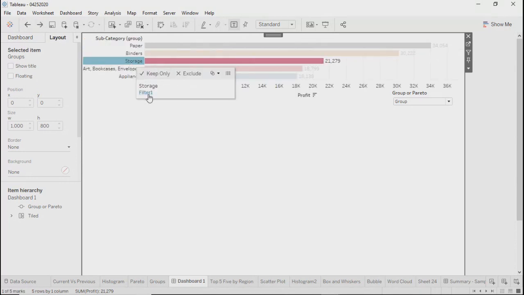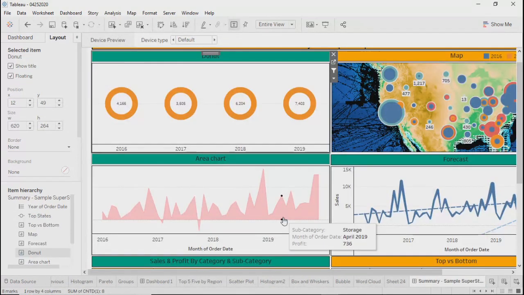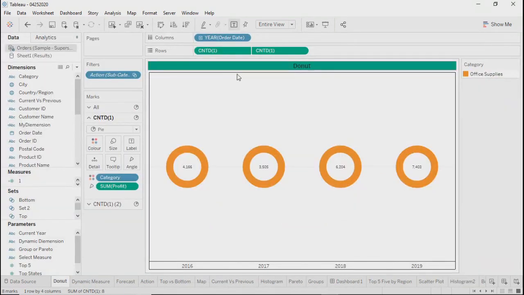This menu appears. Unless you click on this menu, filter 1, you will not get redirected to the other dashboard. As soon as you click here, then you will get redirected to this one. Now go back to that first dashboard.